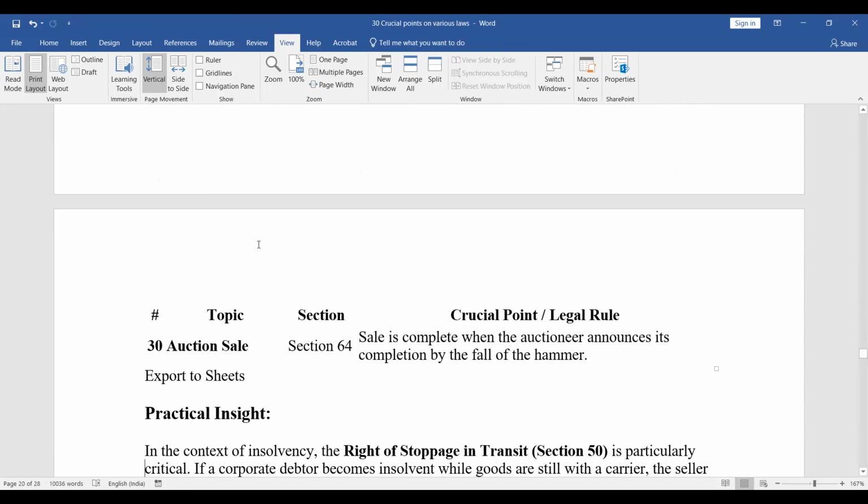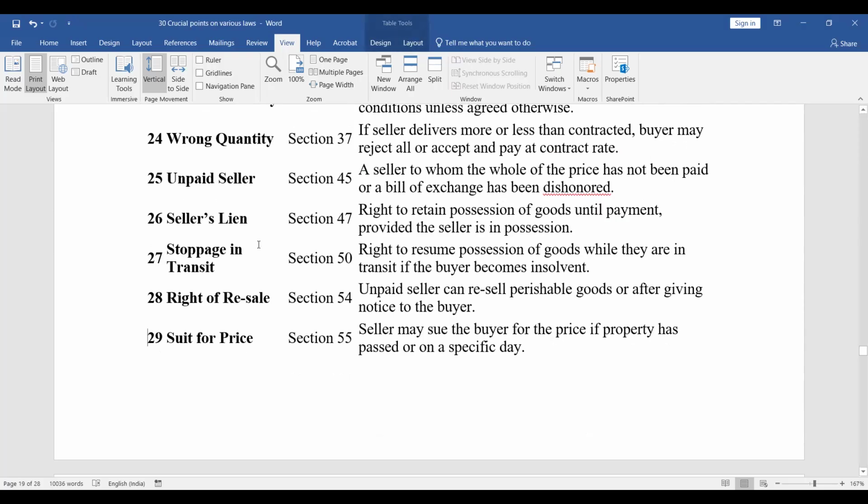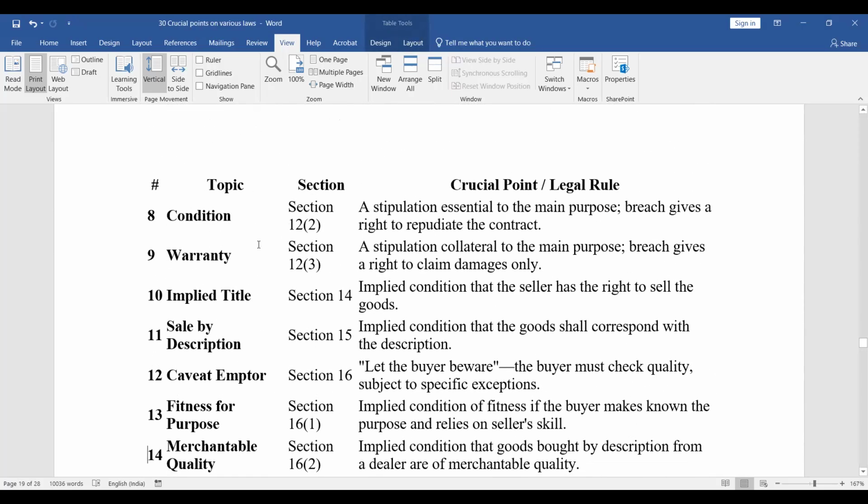Then auction sale, section 64. Sale is complete when the auctioneer announces its completion by fall of the hammer. So the main points which we have to remember in sale of goods are, one, regarding condition and warranty.